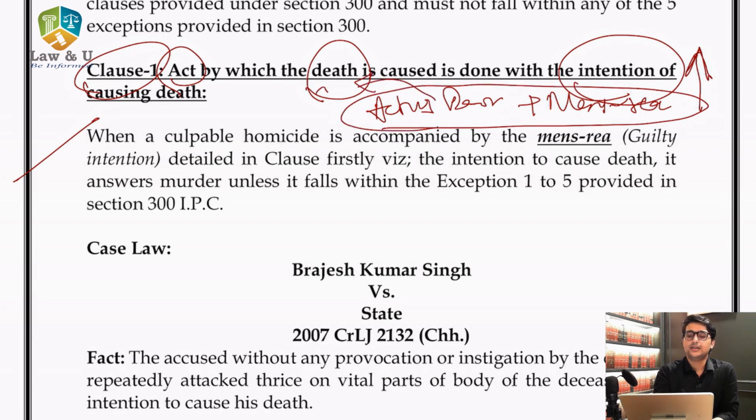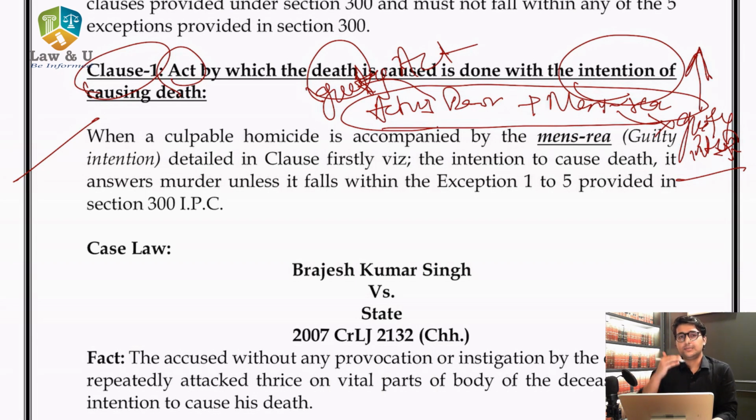Actus reus means guilty act and mens rea means guilty intention. So until or unless there is actus reus and mens rea, it cannot be called murder. And in murder, the degree of mens rea is very high, and it should not fall under the exceptions provided in section 300, and it should also not fall under exceptions provided in part 4 of the Indian Penal Code.